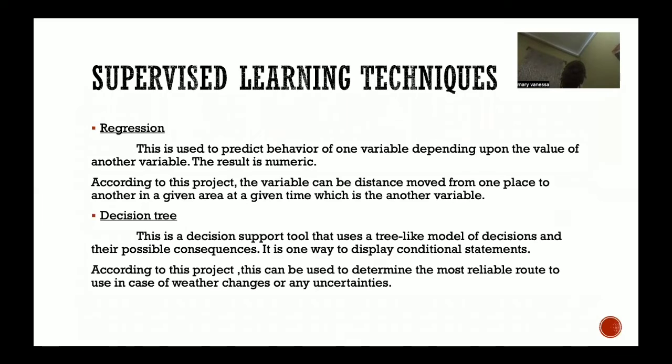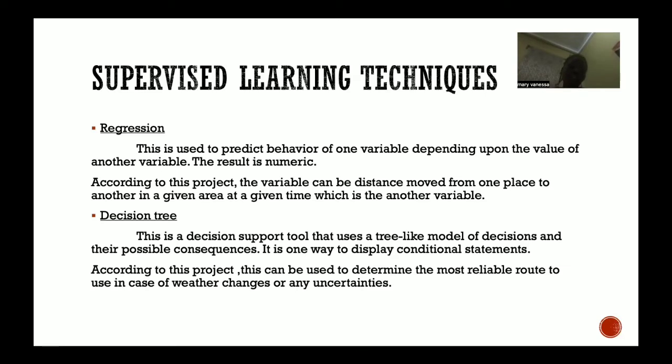Then we have the supervised learning techniques, which include regression. This is used to predict behavior of one variable depending upon the value of another variable. The result may be numeric. Where are we applying this technique in this project? According to this project, the variable can be distance moved from one place to another in a given area. Since we are comparing two variables, the other variable can be time. There, we compare the distance moved and the time taken from the pickup point to the destination.